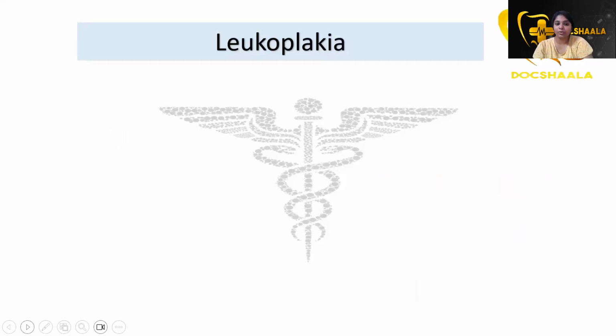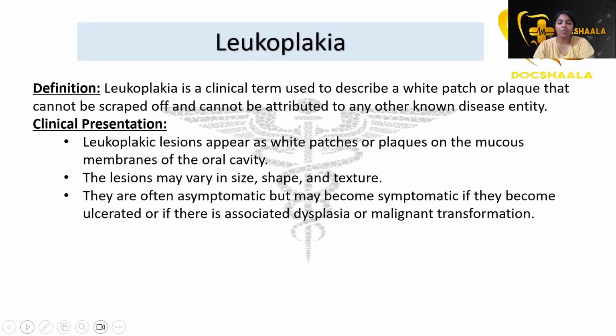So let's first see about leukoplakia. As you know, leukoplakia is a white patch. It is a clinical term which is used to describe a white patch or plaque that cannot be scraped off. This is important. That it cannot be scraped off is a very important thing, and it cannot be attributed to any other known disease entity. Clinically, it presents as white patches or plaques on the mucous membranes of the oral cavity. They may vary in size, shape, and texture, and they are often asymptomatic, but become symptomatic if they are ulcerated, or if there is any dysplasia or malignant transformation associated.